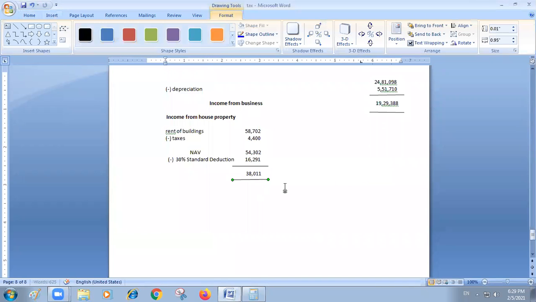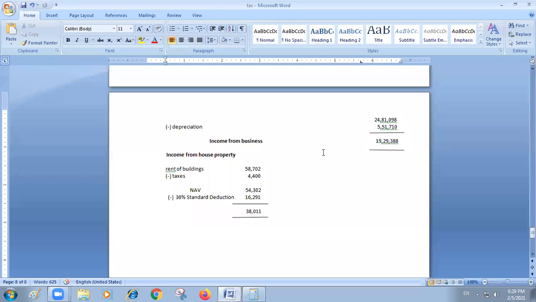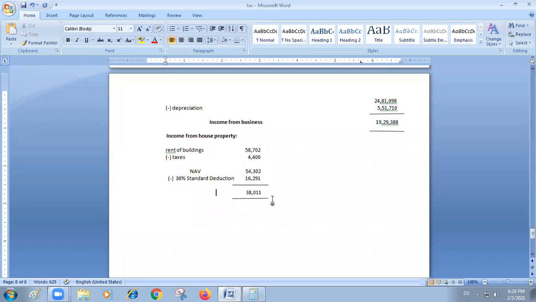So we have calculated income from business. We have calculated income from house property. Two items are over. And another item I mentioned, that is income from other sources. Income from other sources we have to calculate. Third item is income from other sources.